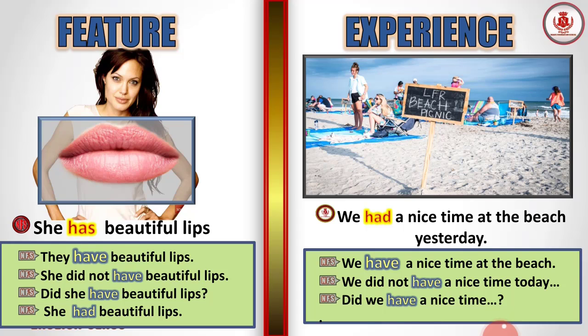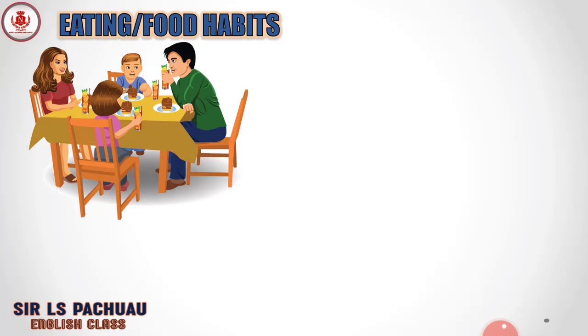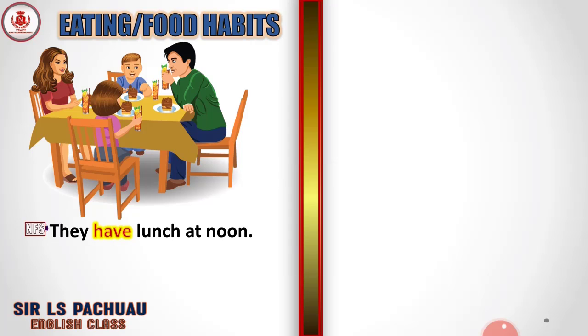Like that. And it's a question or interrogative sentence because we have a question mark and it is a question sentence. And eating and food habits. Let's see. What are they doing here? They have lunch at noon. Here have is the belonging verb.